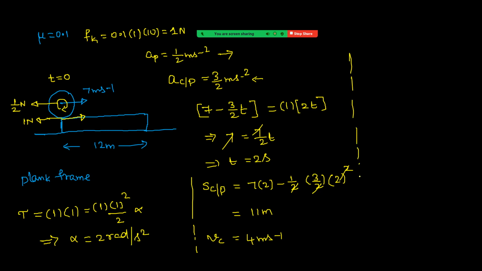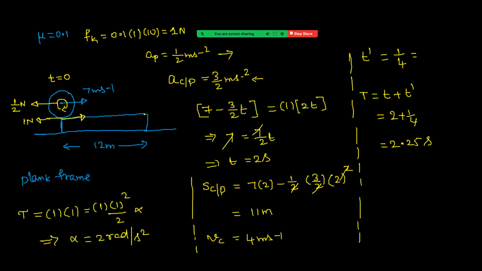So now with this velocity, it has to cover remaining 1 meter. Suppose time taken is now t dash. It is equal to 1 meter upon 4 meter per second, right? See what is now total time taken? It is equal to t plus t dash. Means 2 plus 1 by 4. That is 2.25 seconds. So question becomes more simple if we are taking with respect to plank.